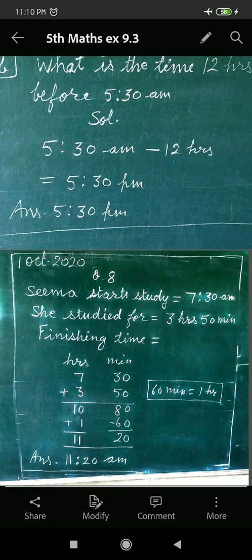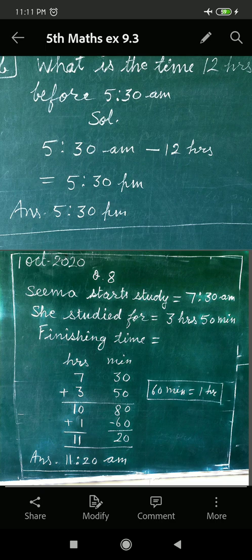And it was morning time, am. If it is less than 12, the am remains the same. 11:20 is less than 12, that's why the anti-meridian remains the same here also. Now your answer is 11:20 am.